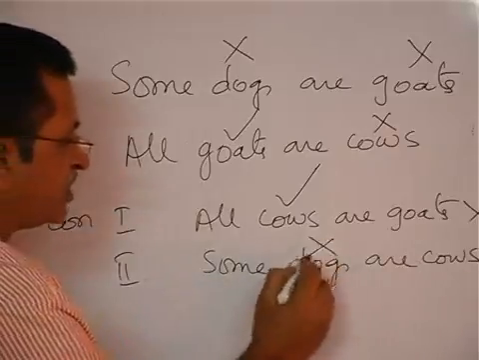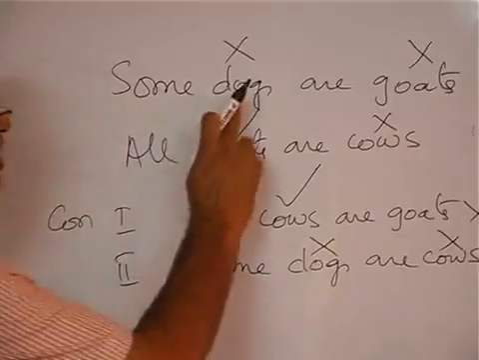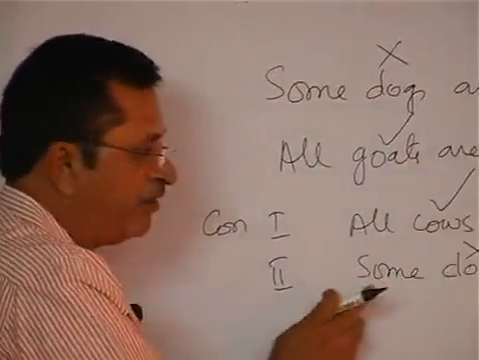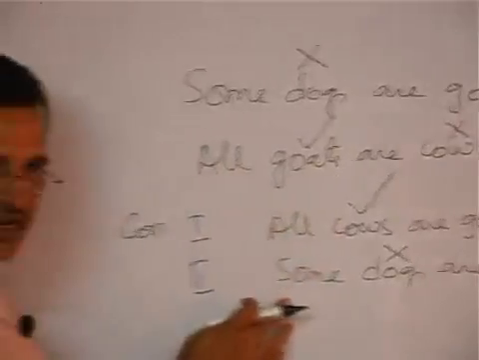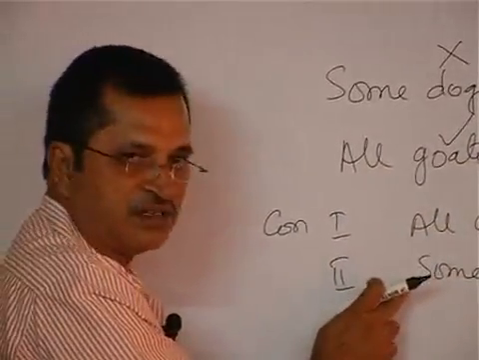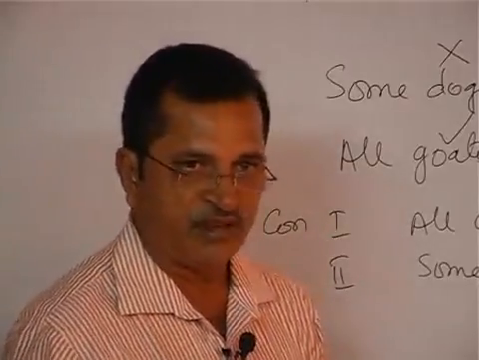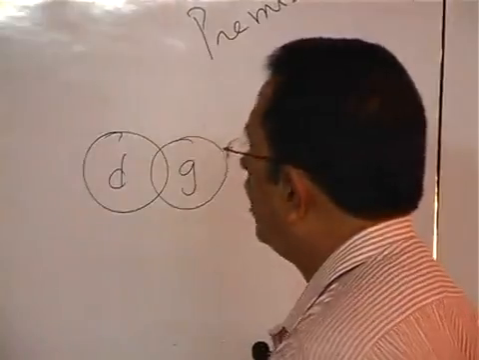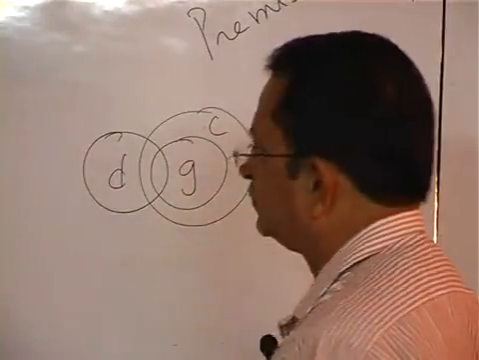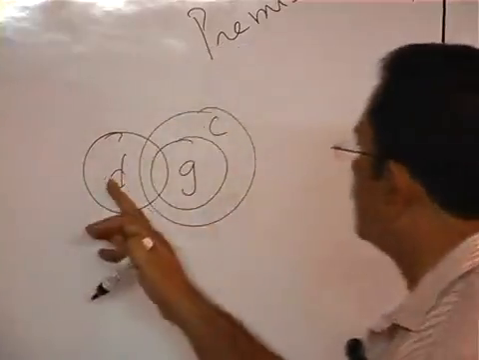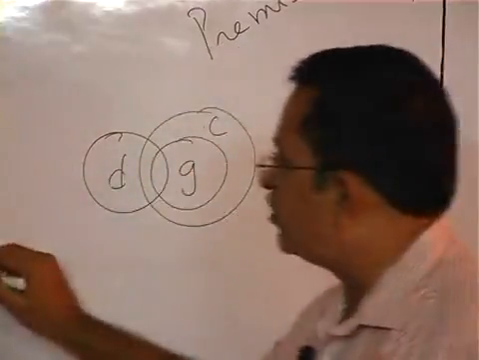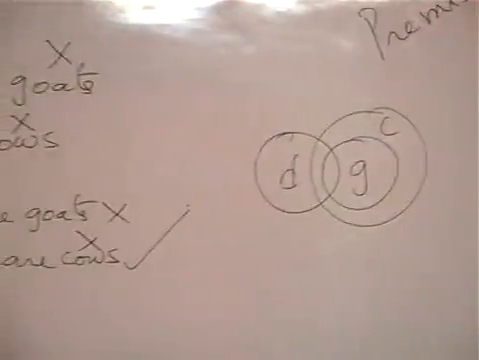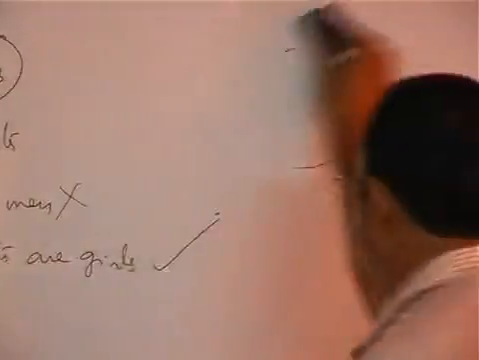Some dogs are cows means this is not distributed, this is not distributed. Here also dogs and cows are not distributed. Whether it follows or not, you check up with the diagram. Follows or not? Some dogs are goats. Take dogs; in the dogs, some dogs are goats. All goats are cows. Some dogs are cows will follow, is it not? So conclusion 2 follows. If you verify both the rule and the diagram, deriving the conclusion will become simpler.